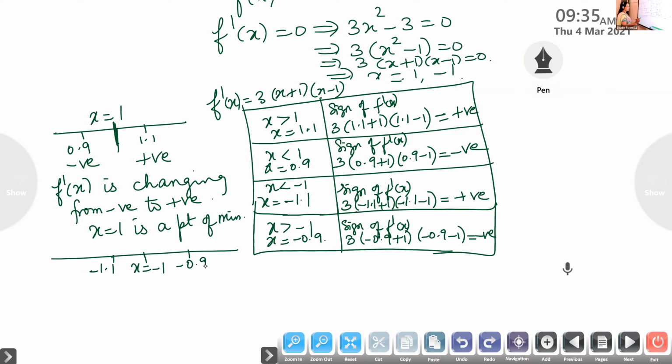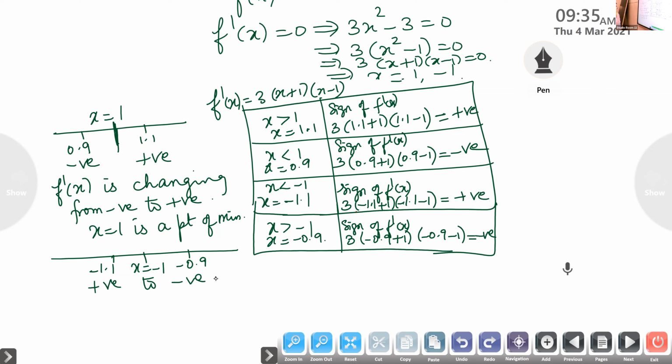So here the sign is changing from positive to negative. For minus 0.9 it is positive, for minus 1.1 it is negative. So the sign is changing from positive to negative, isn't it?